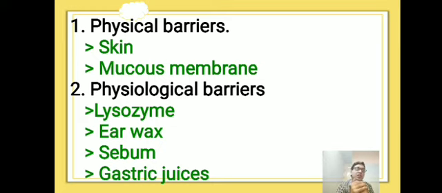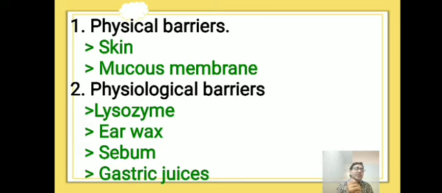When it comes to the mucous membrane, it consists of an epithelial layer and a connective tissue layer. This mucous membrane mainly lines the digestive tract, respiratory tract, urinary tract and reproductive tract.